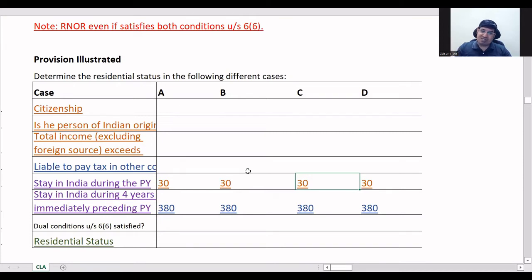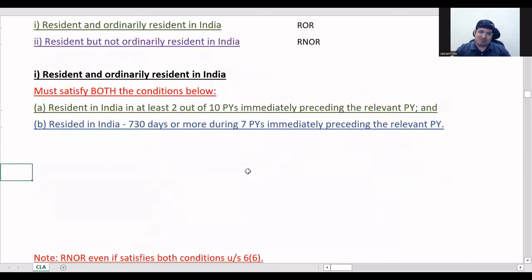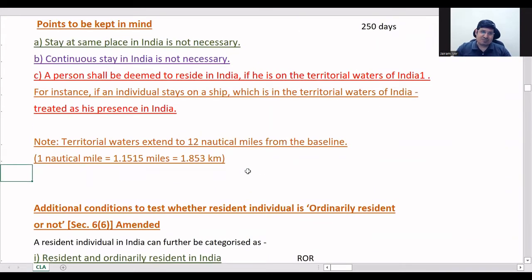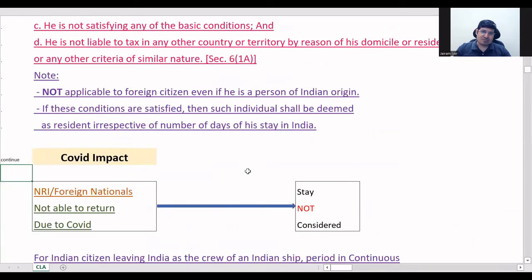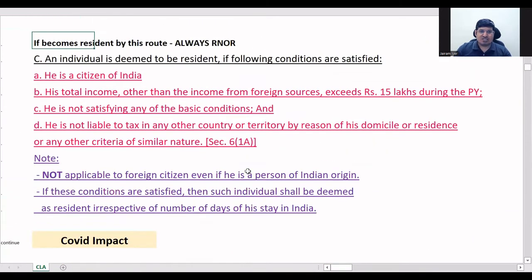Now a person who is not fulfilling any condition has one chance to become a resident. That is exception C. See, this is your exception C. Here the third point tells us he is not satisfying any of the basic conditions.